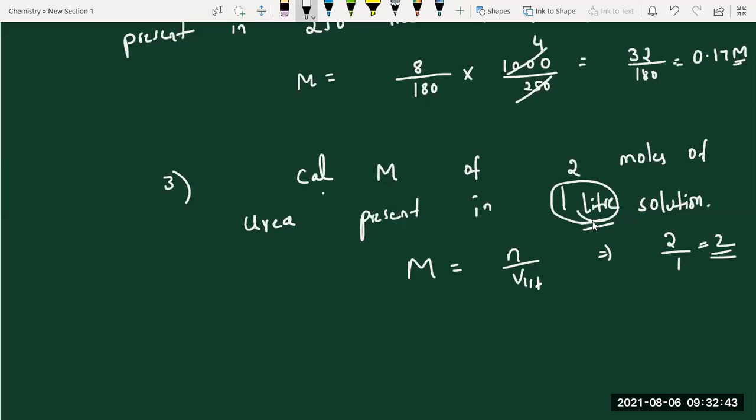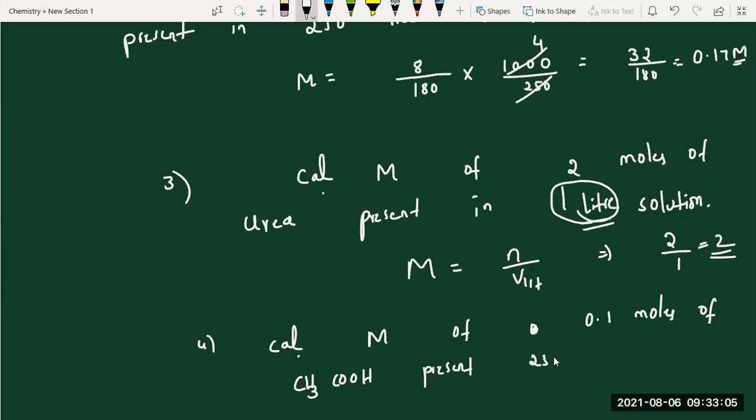Sometimes here they will give in ml. Suppose I'm giving one question. Look into this. Calculate molarity of 0.1 mole of acetic acid present in 250 ml of volume or solution. Gurvesh, how to do this question? See students, the same formula here also.